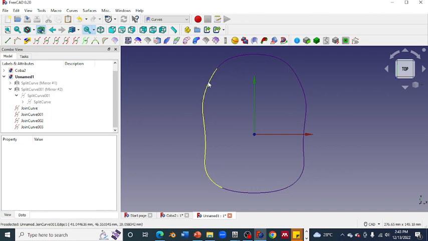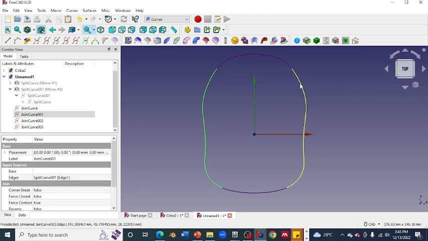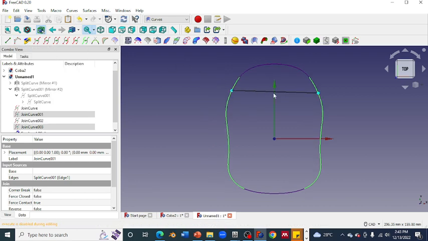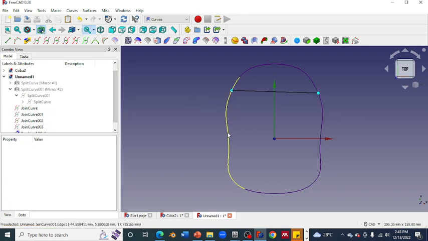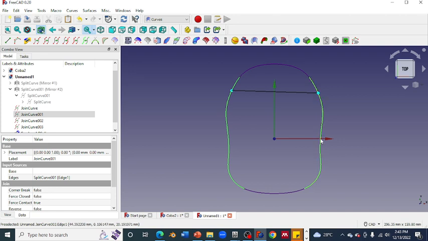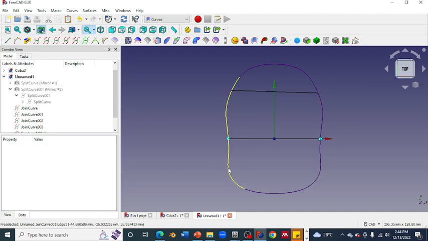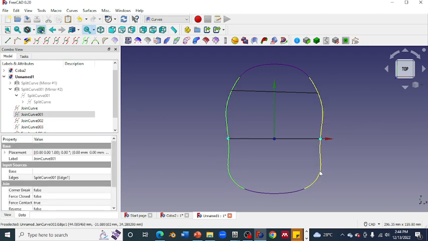Just click here, hold control, click here, use freehand B-spline, and then for the next one you just click this, click this and this. Use the same freehand B-spline. The last one here and here. Using control, don't forget.